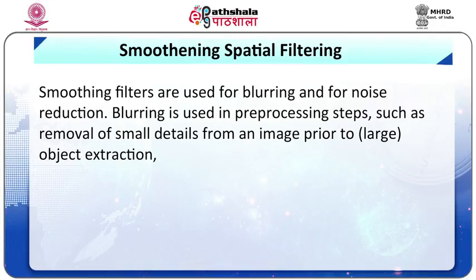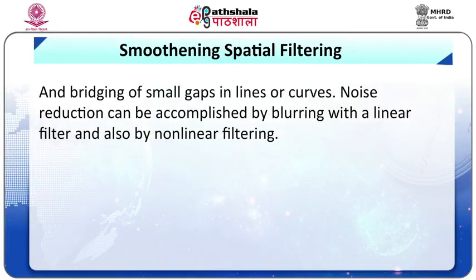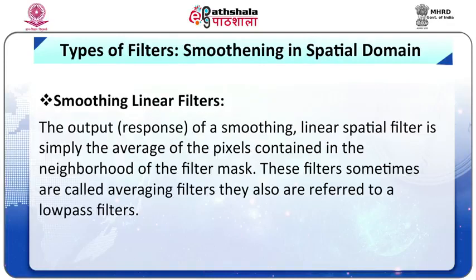Smoothing spatial filtering. Smoothing filters are used for blurring and for noise reduction. Blurring is used in pre-processing steps, such as removal of small details from an image prior to object extraction, and bridging of small gaps in lines or curves. Noise reduction can be accomplished by blurring with a linear filter and also by a non-linear filter. Smoothing linear filter.